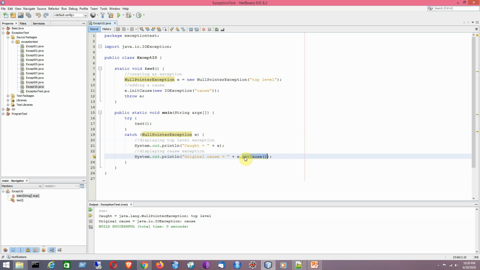Then I must handle it by using the try catch block in the main method. So by using this line, it will print the string representation of the current object, that is the null pointer exception. It is the top level exception, and it has occurred because of the IOException, and it will be known by calling the getCause method. So that is the logic behind this program.